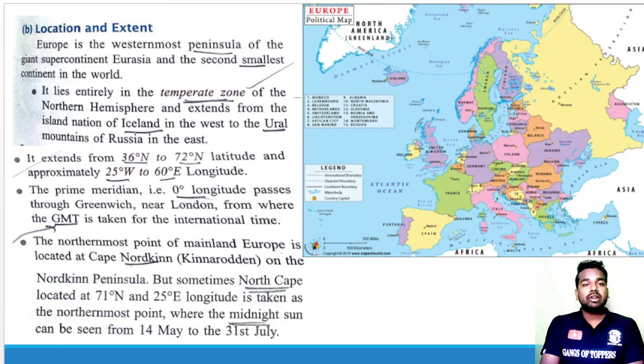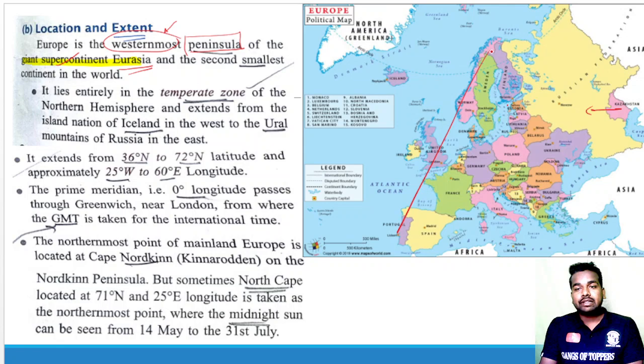Now in the next topic we are going to study the location and the extent. Europe is the westernmost peninsula of the giant supercontinent Eurasia. If you talk about the giant supercontinent Eurasia, Europe lies in the westernmost part, and Europe is itself a peninsula. You can see that this is Europe, and it lies in the westernmost part of the supercontinent Eurasia, and it is surrounded by water on three sides.